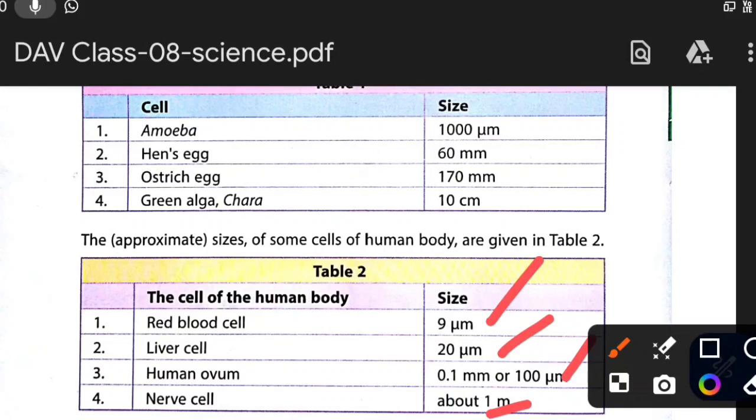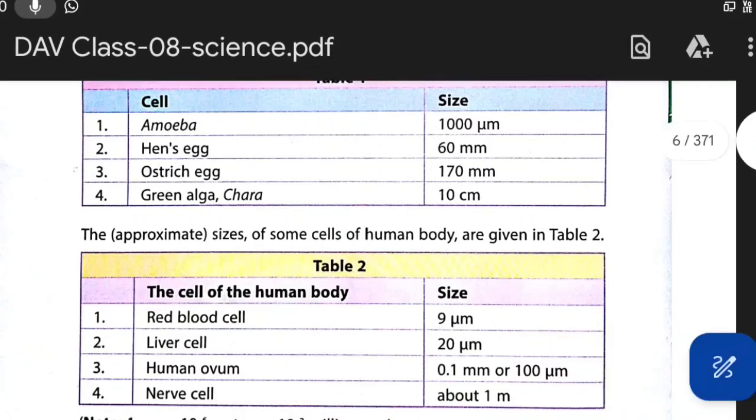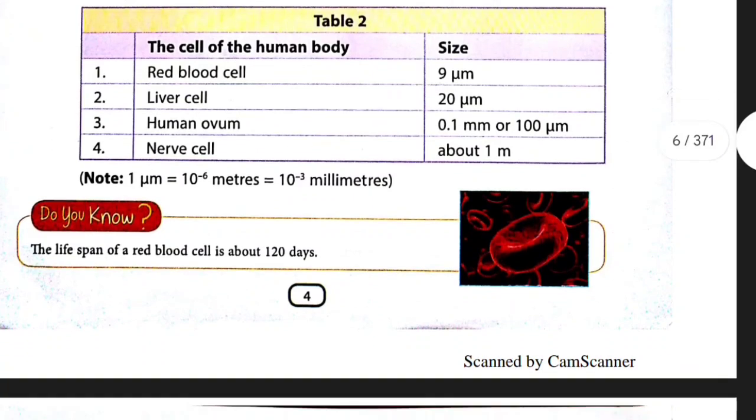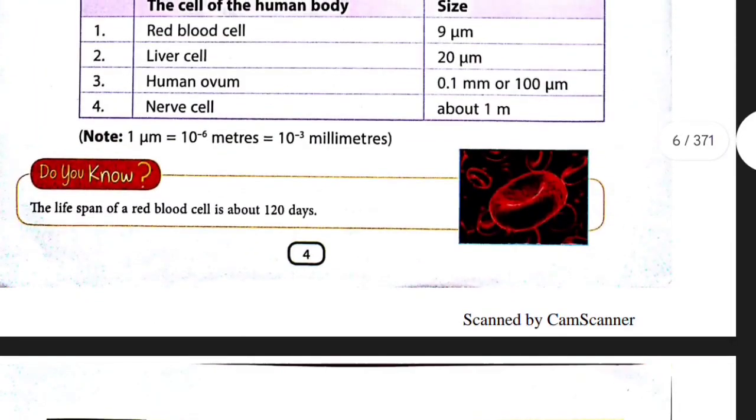So 1 meter means we can see it perfectly, clearly. Note 1 micrometer is equal to 10 to the power minus 6 meter, which is equal to 10 to the power minus 3 millimeter.